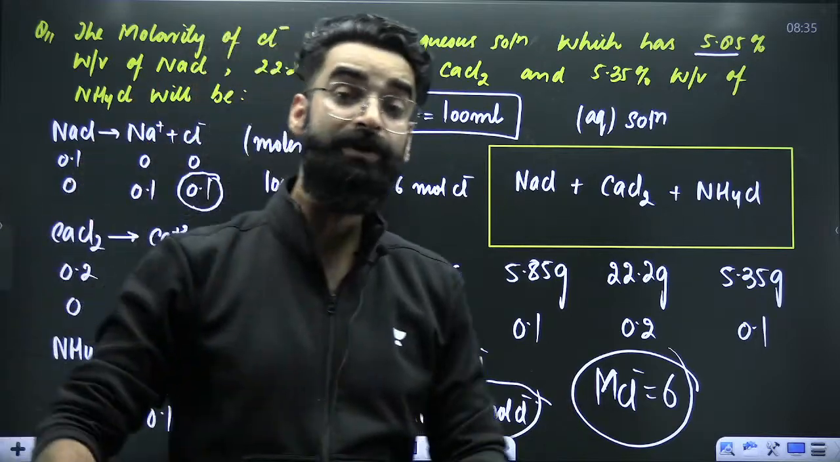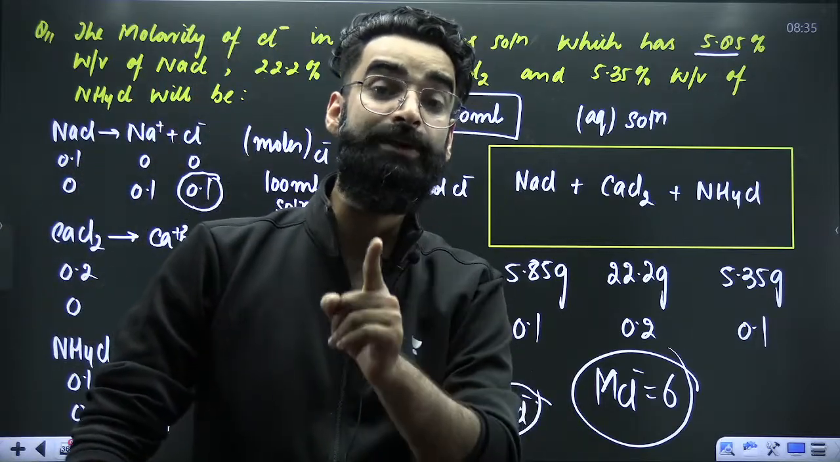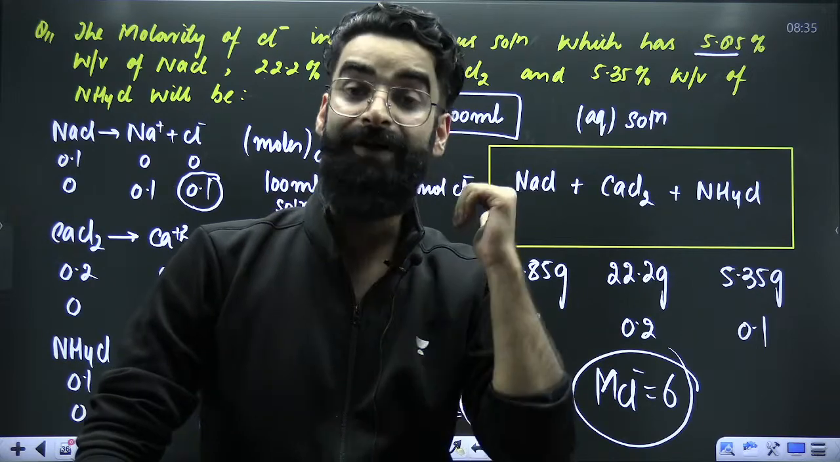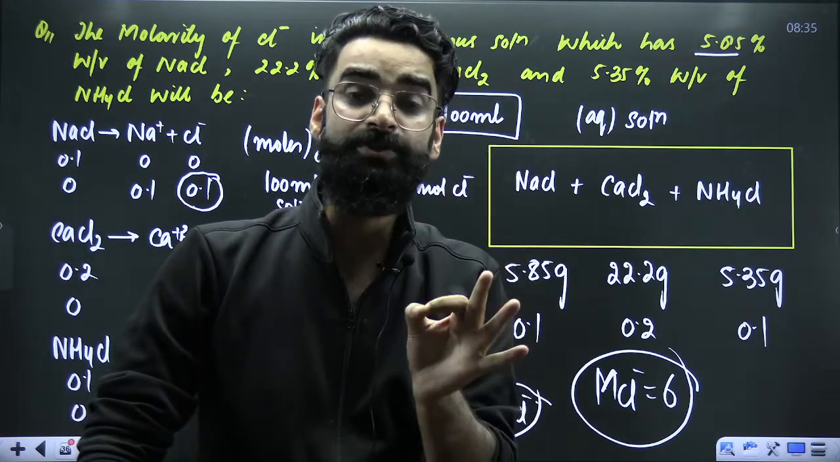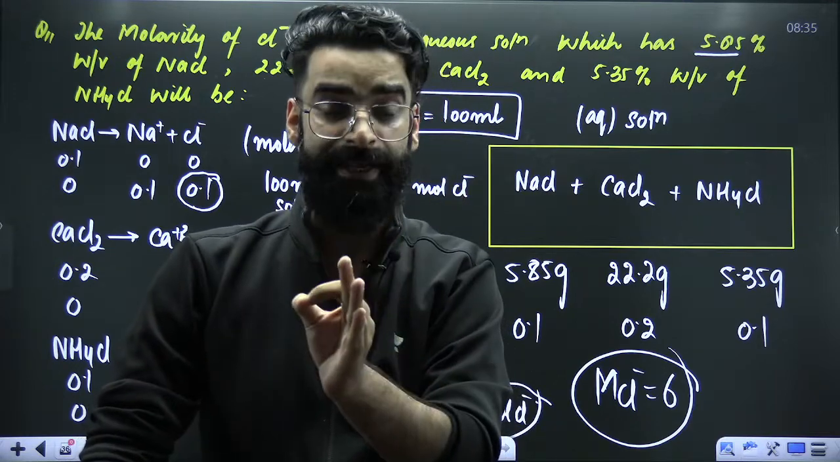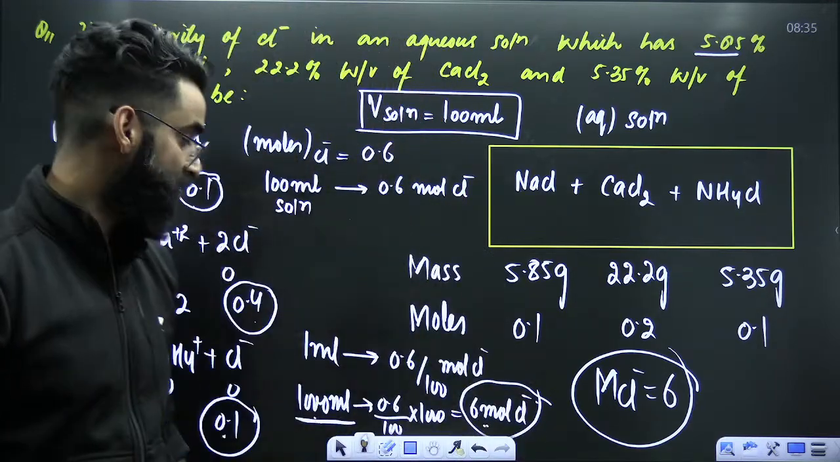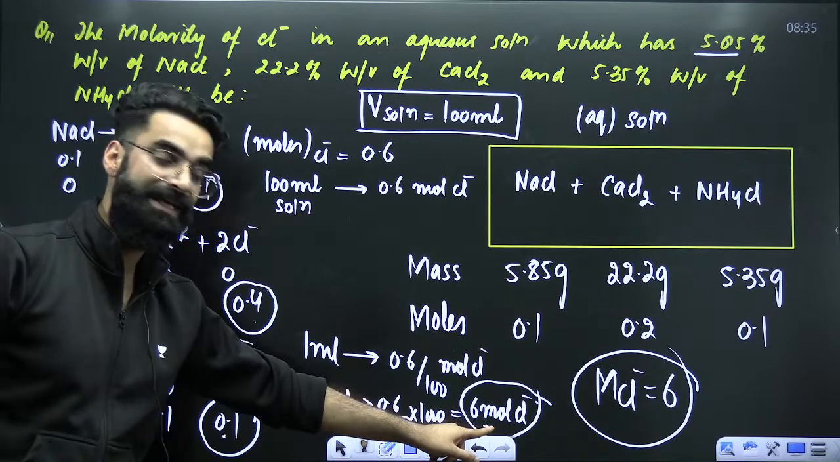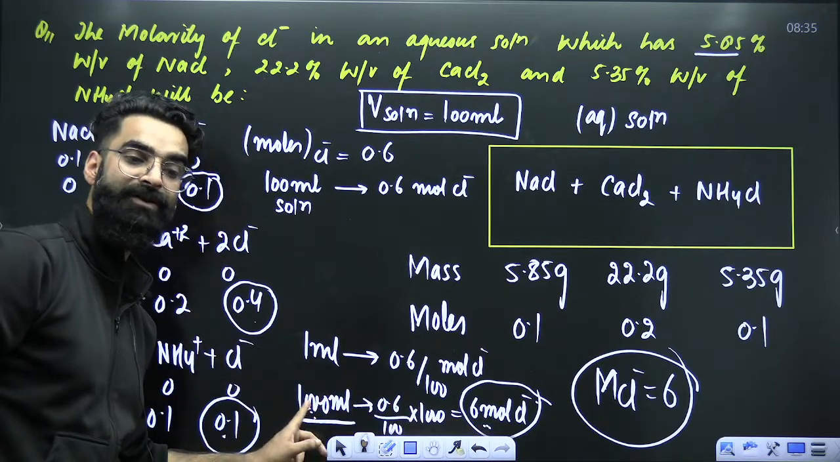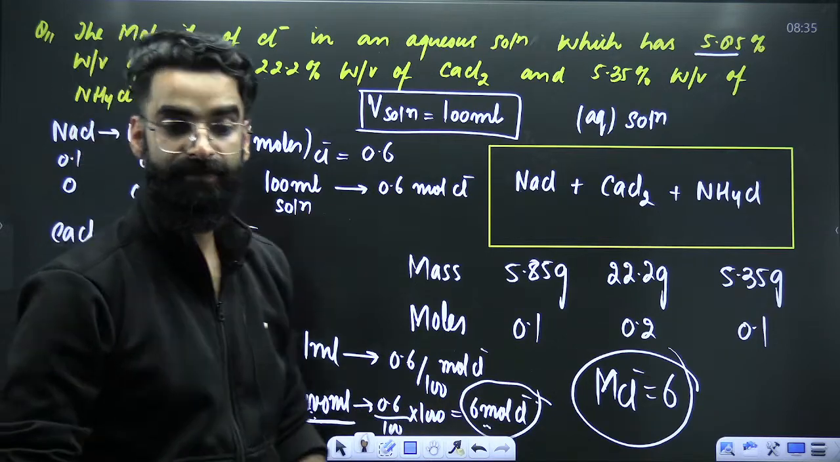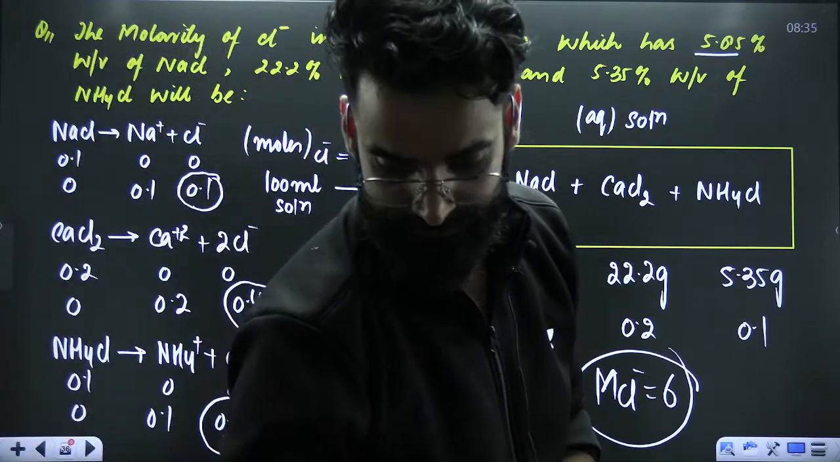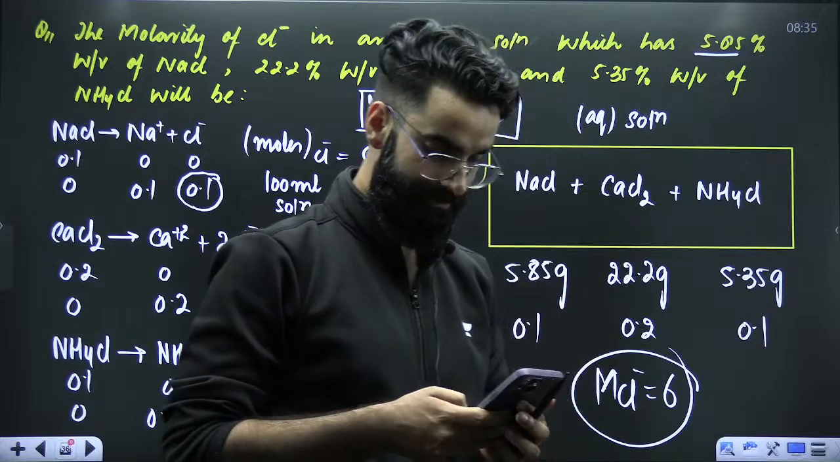Just remember, how did we define molarity? Moles of solute present in 1 liter of solution. I was supposed to calculate the molarity of Cl negative. That means I was supposed to calculate the moles of Cl negative present in 1 liter of solution. So I got to know 6 moles of Cl negative are present in 1 liter of solution. So this is what I will be calling the molarity of Cl negative. I hope this is clear.